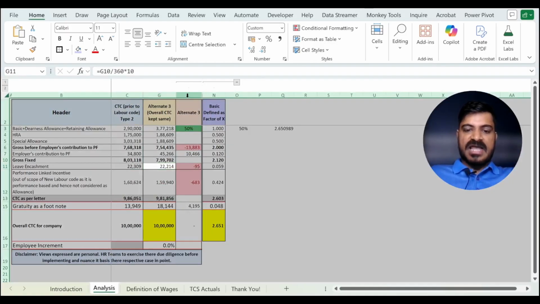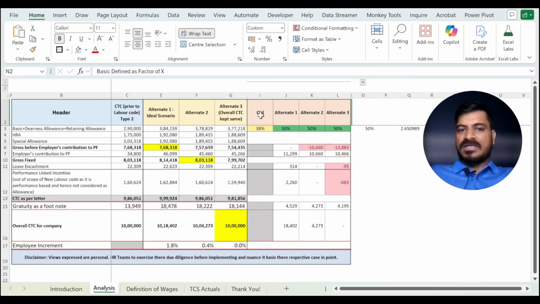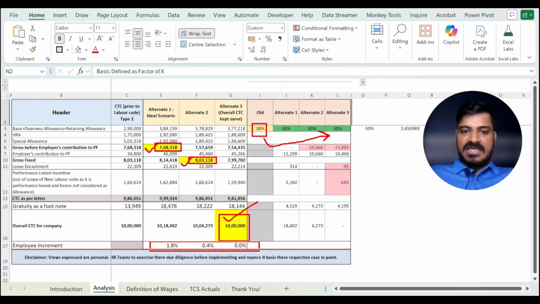And now let me unhide the entire columns, and show you the final analysis. Essentially from 38% to 50% in each scenario we are reaching. However, in each scenario the freezing point is different. In the first scenario the freezing point was pre PF contribution. In the second scenario the freezing point was post PF contribution, and in the third scenario the freezing point was the entire CTC. Now if you see the result, in scenario 1 your CTC is higher by 1.8%. In scenario 2 the CTC is higher by 0.4%, and in scenario 3 it is at par, which is nothing to lose, nothing to gain.